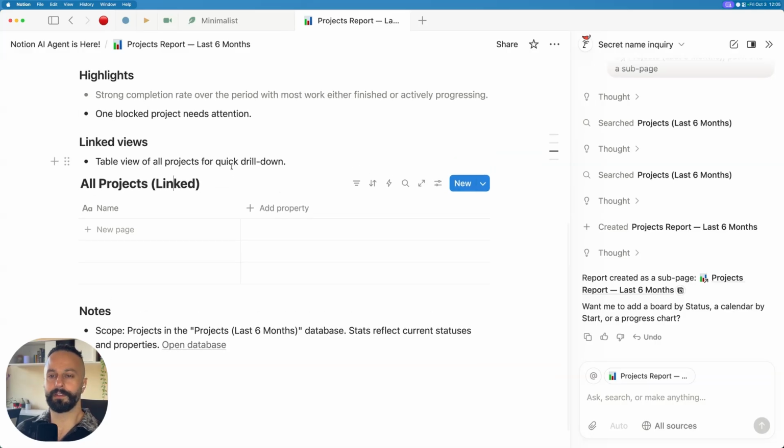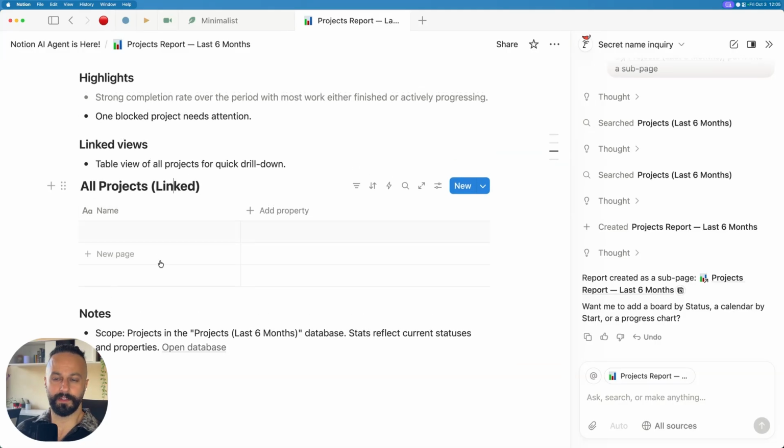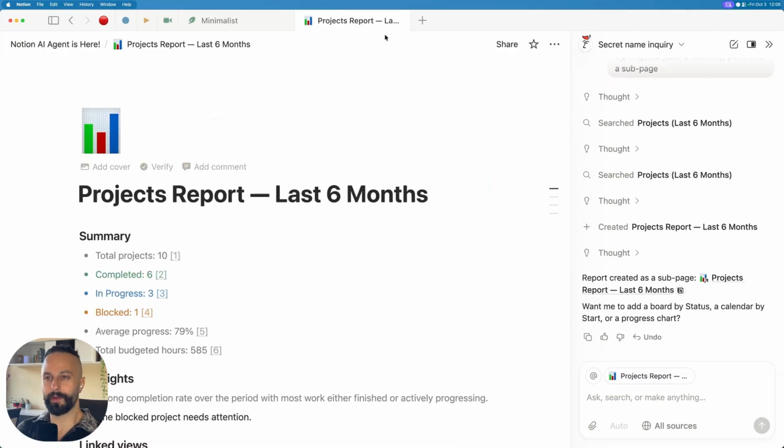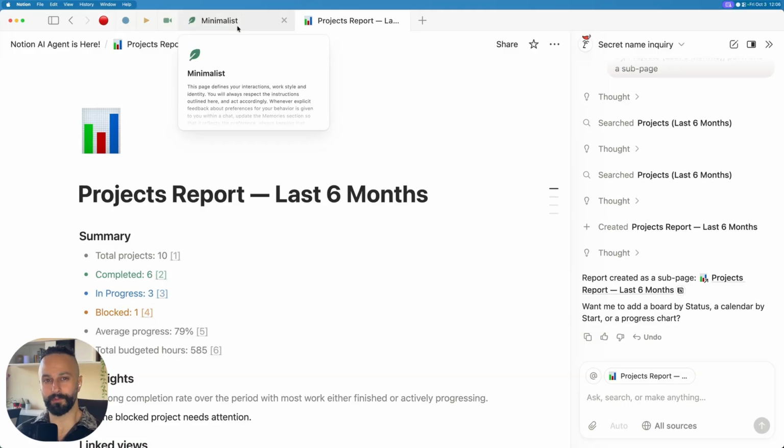So you could definitely say, what is this? You could either fix this yourself, or you could just, again, enter the chat interface and get it to fix its mistake here. Yeah, this looks awesome. It's linked to the actual database. Yeah, here we go, projects last 6 months. Hopefully you're starting to see the power here in having an assistant be able to create reports for you asynchronously. You can go off and do something else while this actually works for you.